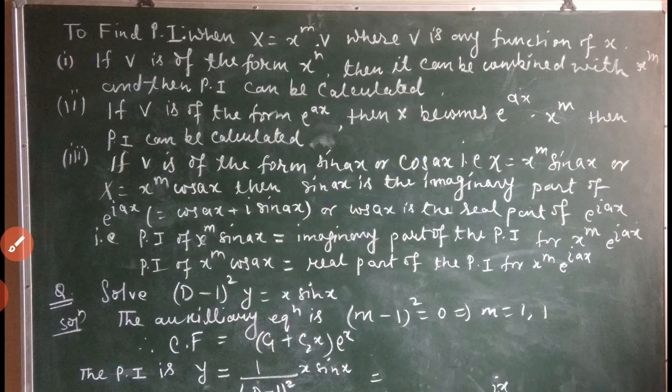Now case 3. Case 3 is if V is of the form sin ax and cos ax, that is, X equal to x to the power m into sin ax and capital X equal to x to the power m into cos ax. Then sin ax is the imaginary part of e to the power i ax. And e to the power i ax is what? This equals cos ax plus i sin ax. So if we take the imaginary part, then we have sin ax in our hand.